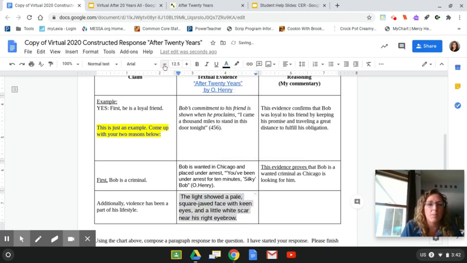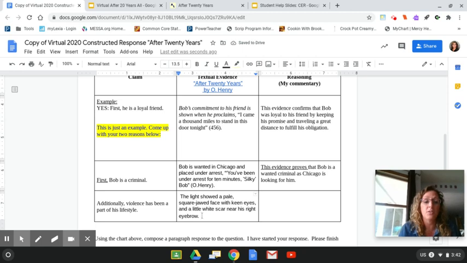It made it a little too big, so I'm going to bring it down. And now I'm going to surround it with quotation marks because I copied it word for word from the text, hence textual evidence. Because this textual evidence is coming from O. Henry's story, I'm going to be sure and put O. Henry. Now, if I were reading this out of a textbook, I would also include the page number. But because it's online and I don't see any page number, I'm simply just going to put O. Henry.